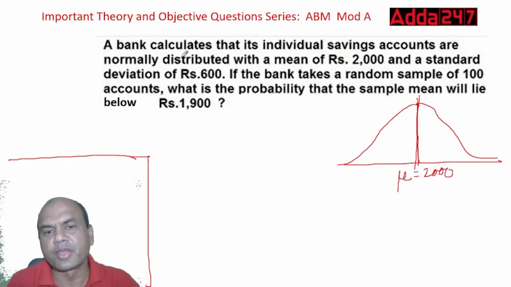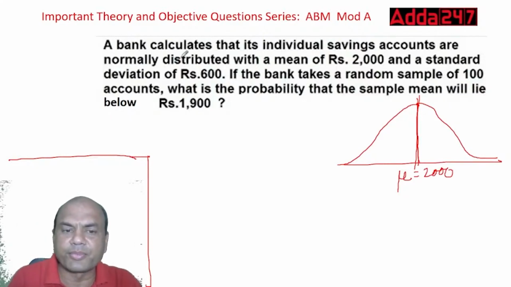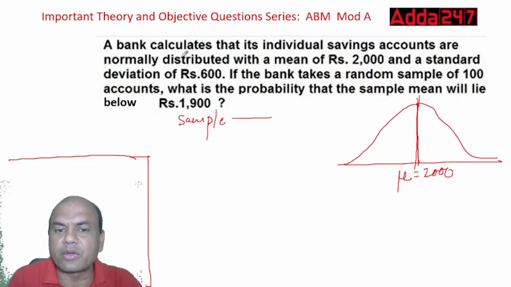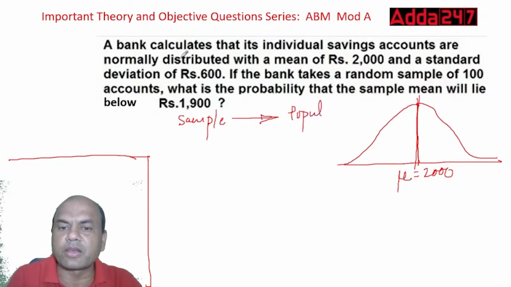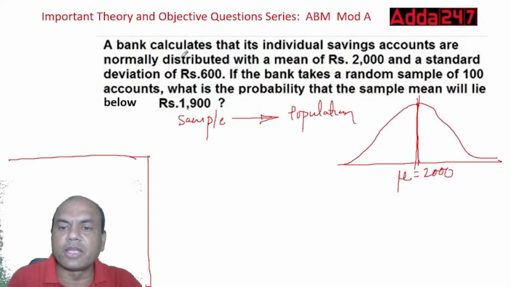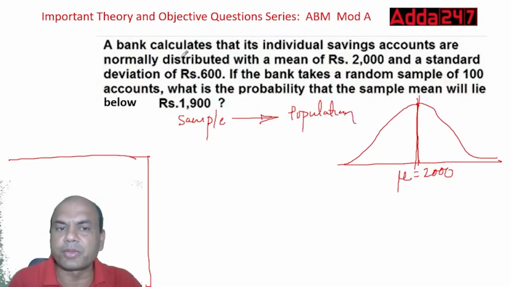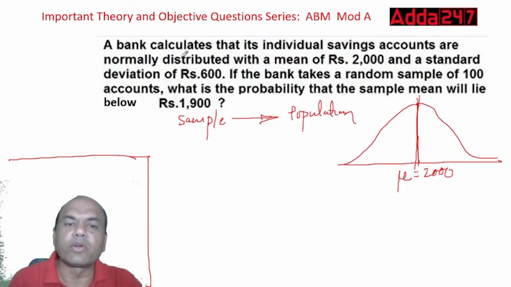Always remember, what are we actually doing in this numerical? We are taking a sample, doing something on the sample, and then applying it to the entire population. This is the problem actually: doing something on the sample and applying it to the population. Got it?